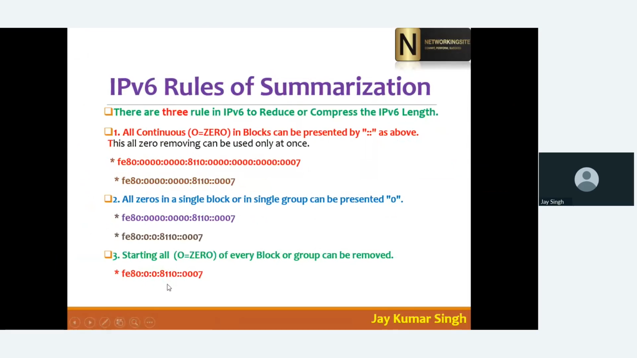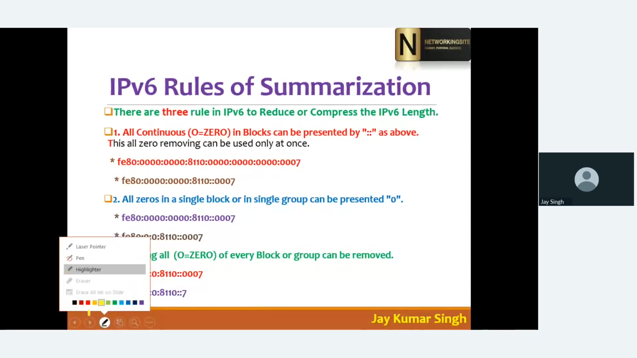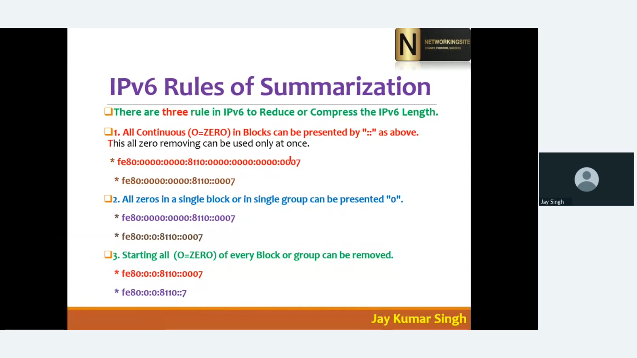when I have already used this double colon, you can use the double colon only one time. You can see here one time, here also one time, here also one time, here also one time. But the second formula and the third formula you can use 5 times, 6 times, 7 times, 8 times also, because we have 8 octets.